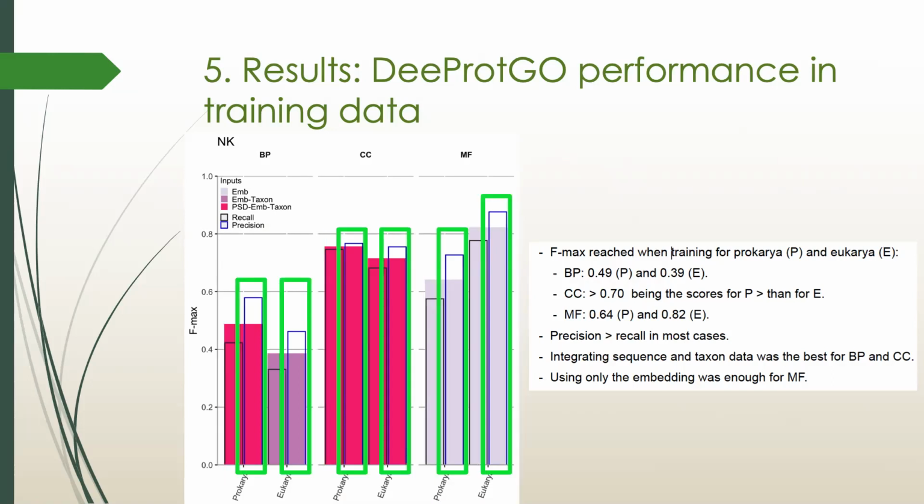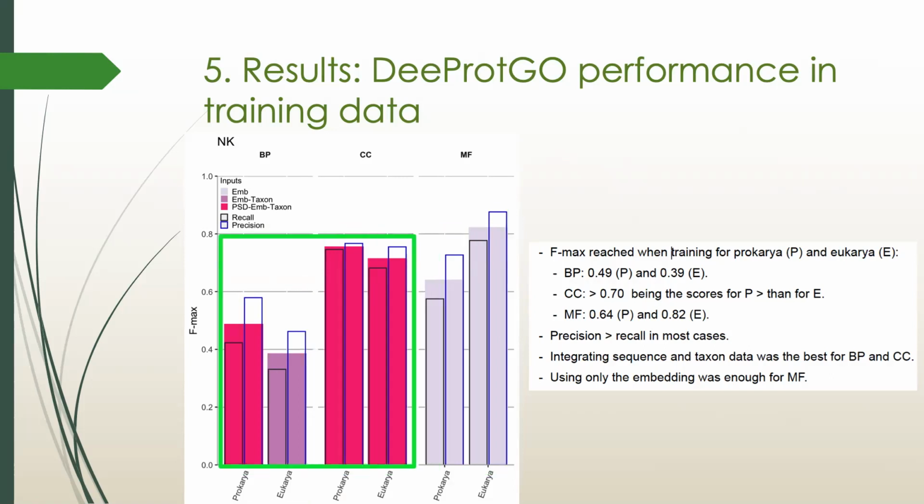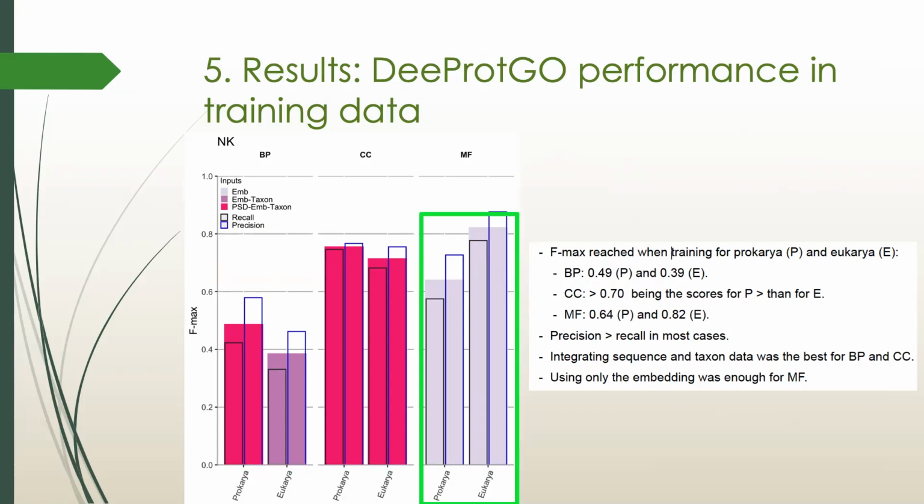In most cases, the precision reached by DeeProtGO was higher than the corresponding recall. Our results also indicated that integrated sequence and taxon data was the best for doing predictions in biological processes and cellular components. Meanwhile, in the case of predicting molecular function terms, using only the embedding of the sequences was enough for achieving good results.